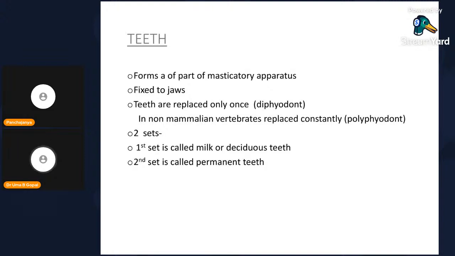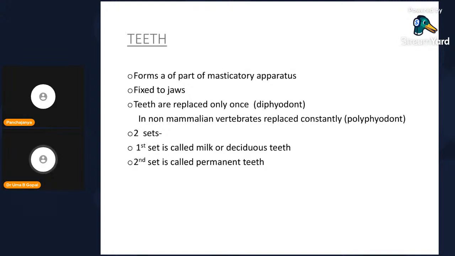Teeth are replaced only once in humans. So we are diphyodonts, meaning only once. Milk teeth will be there, followed by the permanent teeth. If a permanent tooth is lost, there won't be regrowth. In non-mammalian vertebrates, teeth are replaced constantly. In lizards and others, there will be regrowth many times.